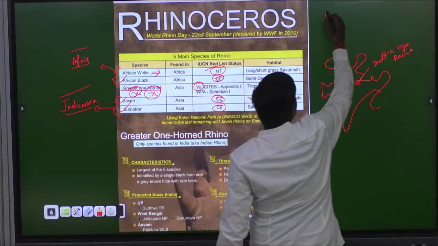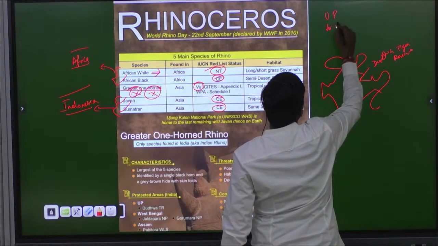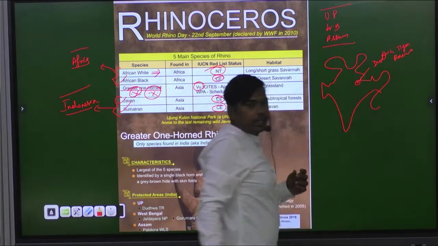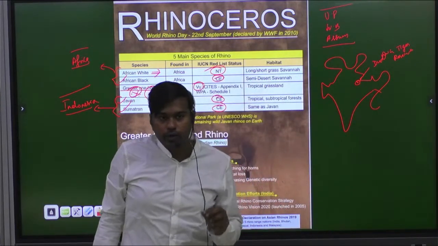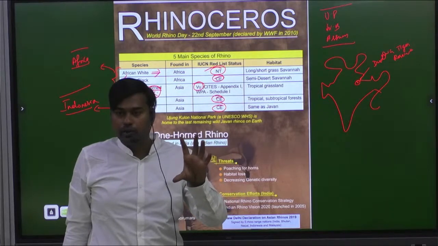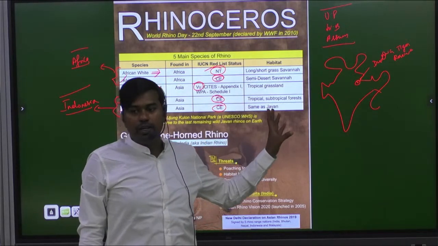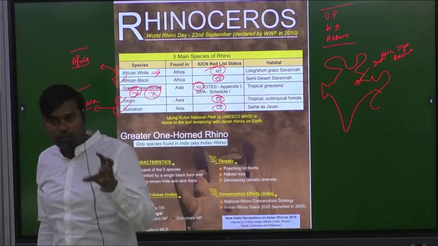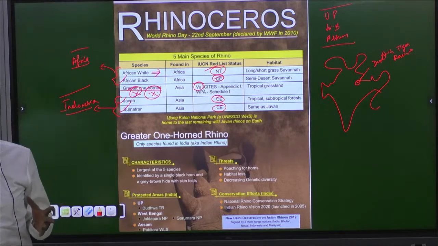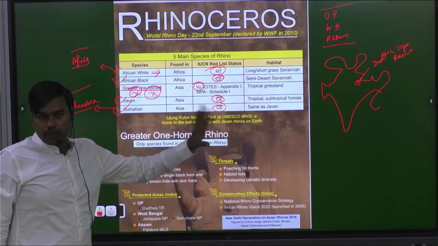Only in 3 states: UP, West Bengal, and Assam. In case of UP, it is located in Dudhwa Tiger Reserve. UPSC can ask you in the match the following segment. In map-based questions, they usually ask questions on National Parks, Biosphere Reserves, Tiger Reserves. Periodically questions will come. So, in UP it is Dudhwa Tiger Reserve.